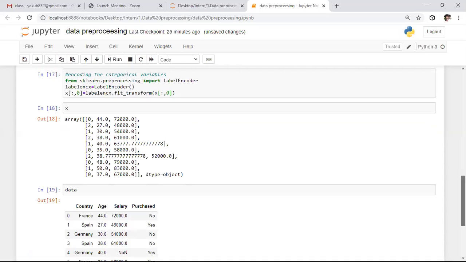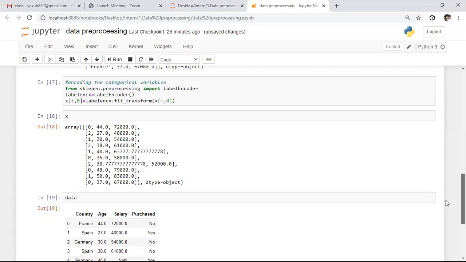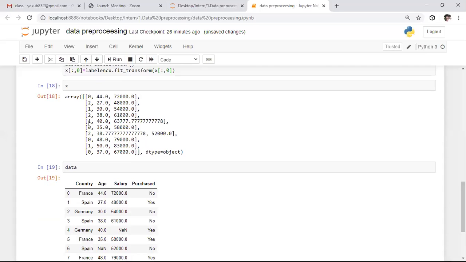Here, if you observe this data, we have preprocessed the data. We converted all these features into numbers. If you observe all this categorical data, we converted France to the number 0, Spain to the number 2, and Germany to the number 1. So this is called the encoding process.